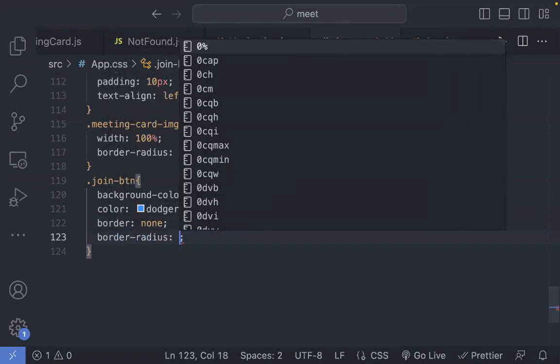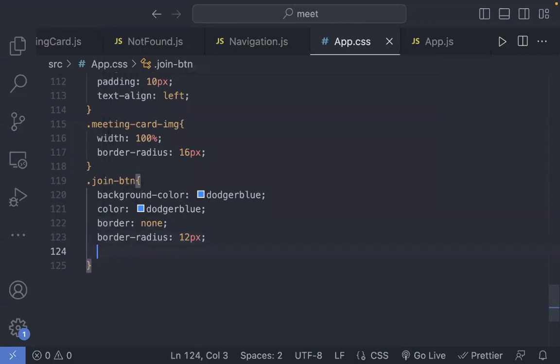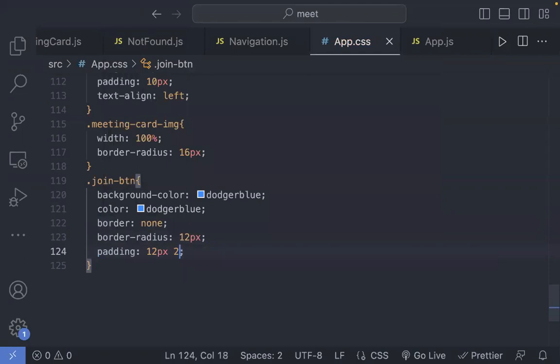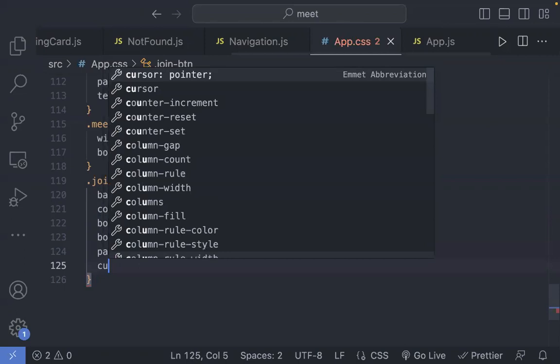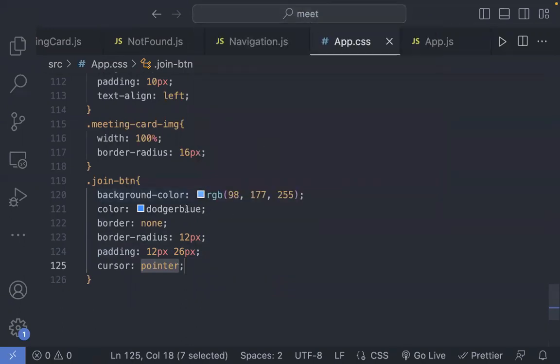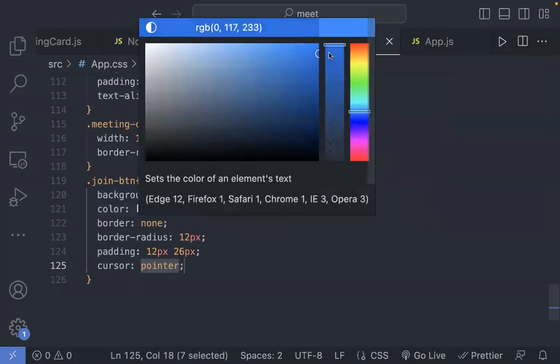Border radius is going to be 12 pixels. Padding is 12 pixels and 26 pixels. And the cursor is going to be pointer. Now the background color could be shifted to this. And the color I can shift to this.